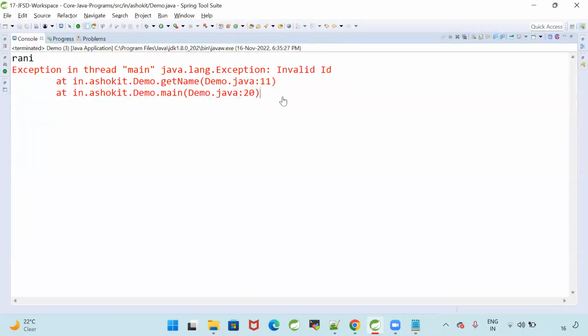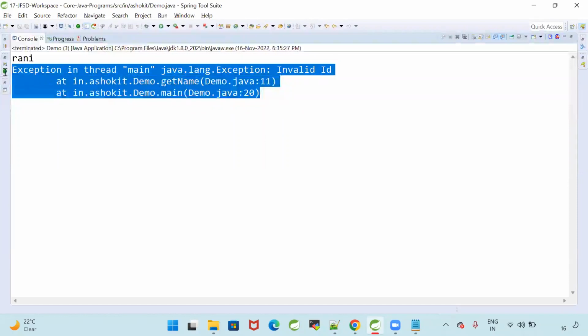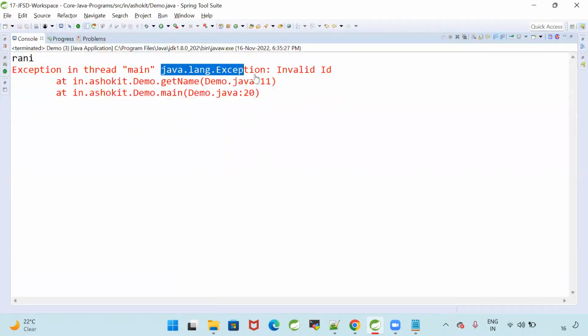This is called exception stack trace. What is the meaning of exception stack trace? Exception stack trace is nothing but information about the exception: in which class, in which method, in which line we got the exception. See, I got java.lang.Exception. Exception message is invalid ID, in Demo.java line number 11, getName method.